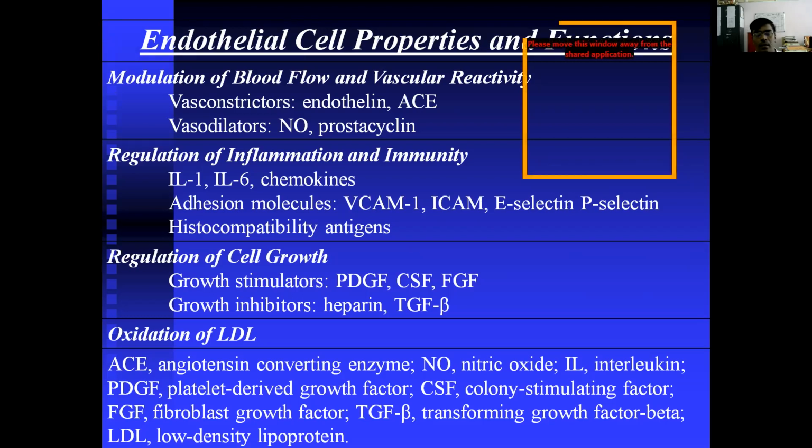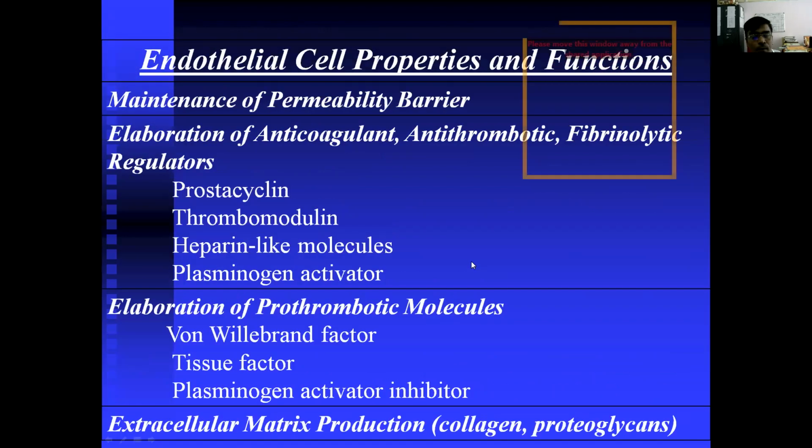Oxidation of LDL. So angiotensin converting enzymes, nitric oxide, interleukins, platelet growth factors. These are the explanations. Say regulation of cell growth, oxidation of LDL, regulation of inflammation and immunity, and modulation of blood flow. So this all plays a role in endothelial cell functions and properties. Okay.